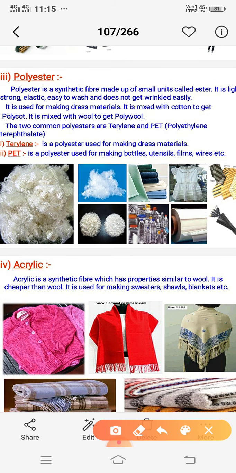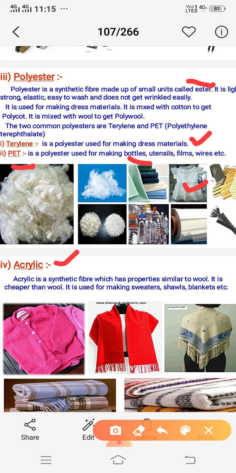Polyester is another synthetic fiber made up of ester, and it is light, strong, elastic, easy to wash and does not get wrinkled easily. It is used to make dress materials. Like these are all the dress materials which are used. Terylene for making dress material. PET, I've already said, for the bottles, utensils, wires, etc.